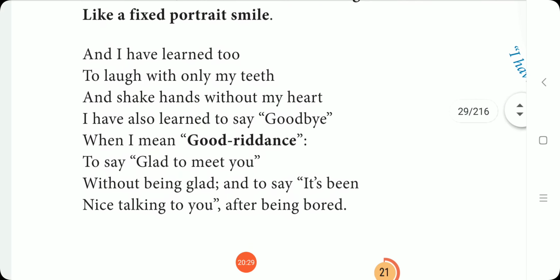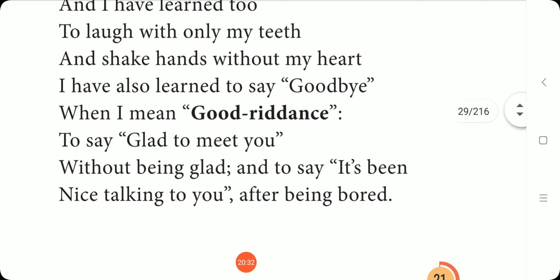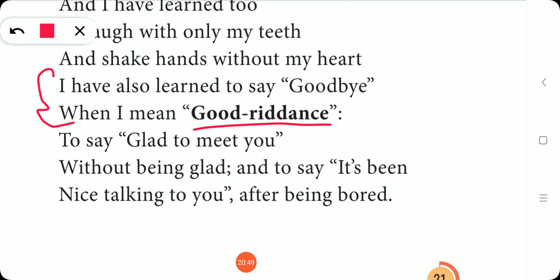Now let us see how this is an example for the paradox. "I have also learned to say goodbye when I mean good riddance." Goodbye means, okay, bye, we will meet you tomorrow, that is the meaning of goodbye, right? So these two are contrasting. "To say glad to meet you without being glad." Actually, meeting you does not give us any happiness, but what we are telling is glad to meet you, happy of meeting you. So these two are contrasting phrases.